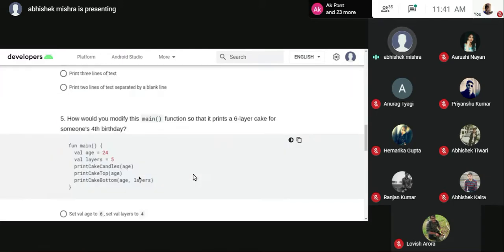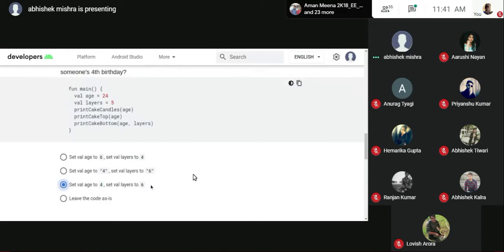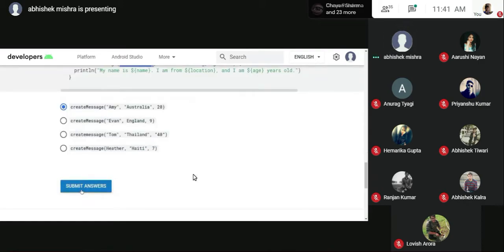Okay, that is what it does. Since I know Kotlin, that is why I'm doing it pretty fast. And these are basic. We have the programming languages. It is a string, it is a string, and it is an integer. That is why this one is valid. Not every single one of these is.